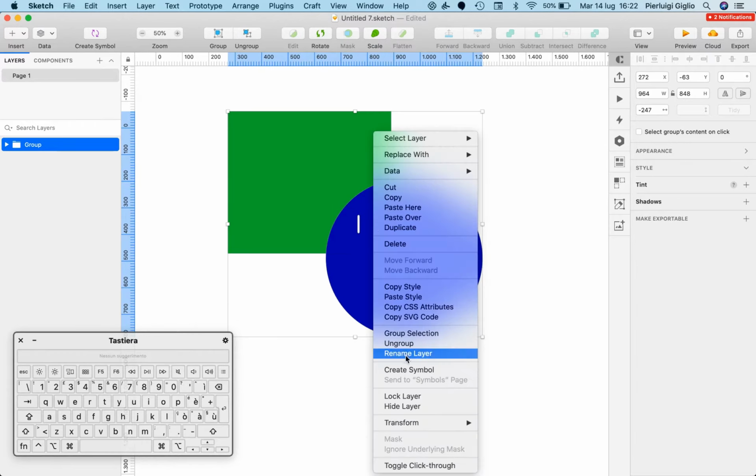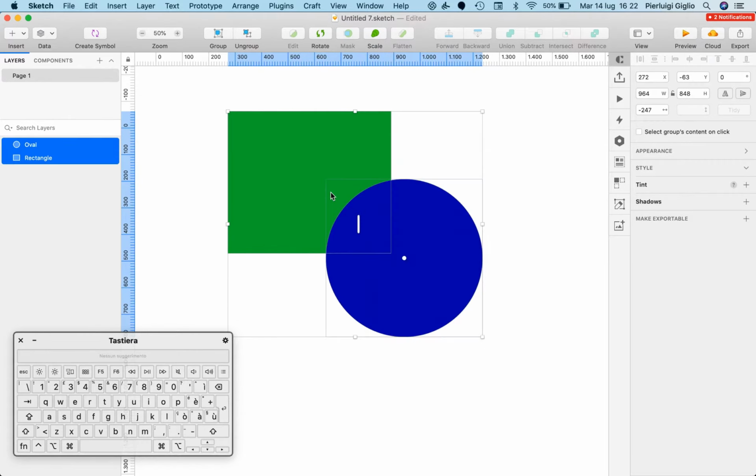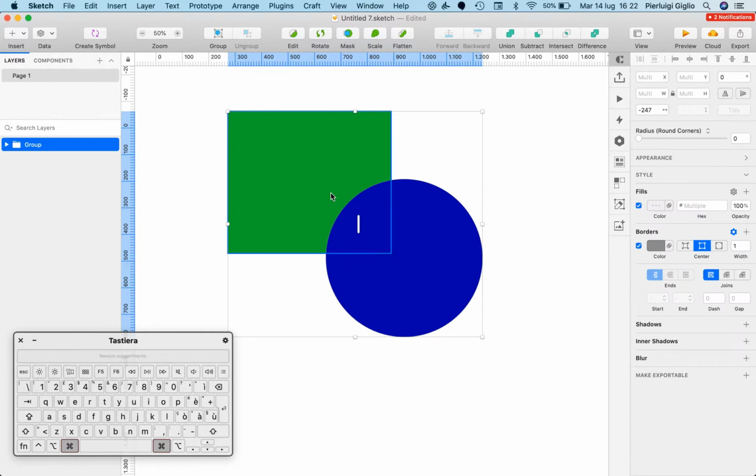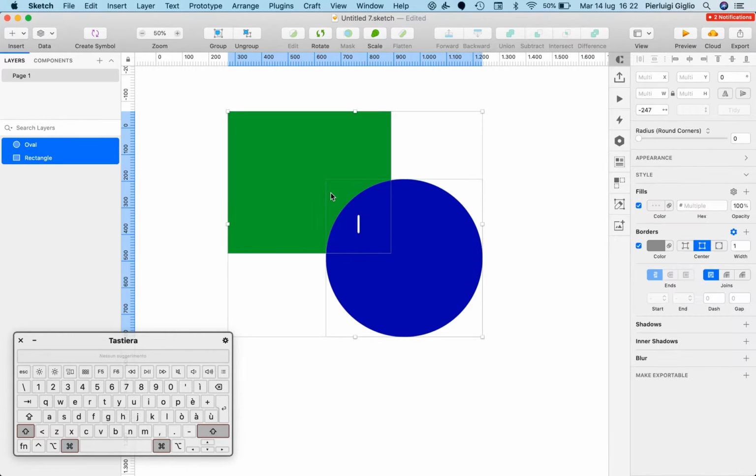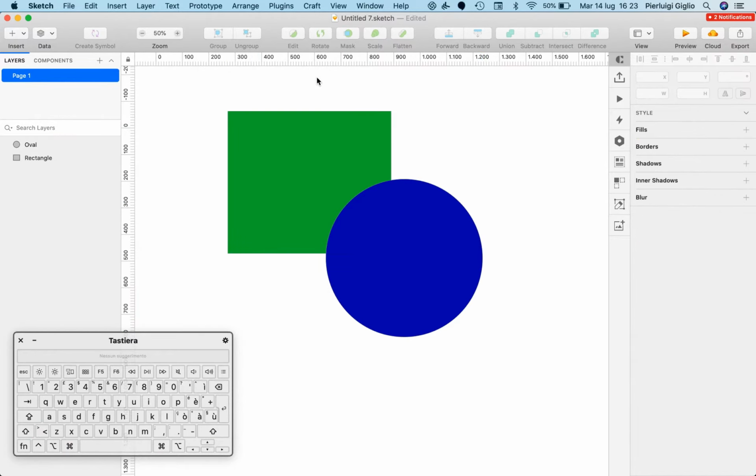And you can always right click and ungroup. And if I group it one more time again, I'm going to show you this keyboard shortcut to ungroup it, which is Shift plus Command plus G. And I would highly recommend you to start becoming familiar with the keyboard shortcuts, because these are really, really useful. You can massively speed up and make your process more enjoyable and more efficient while working in Sketch.